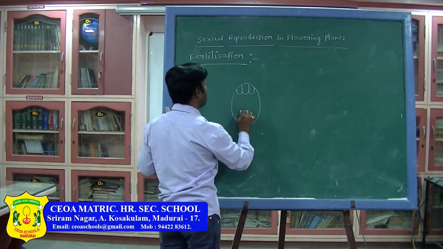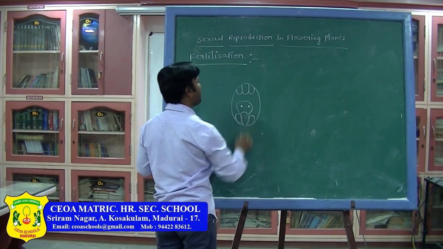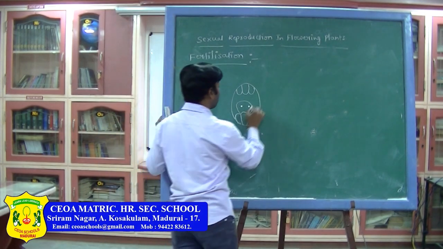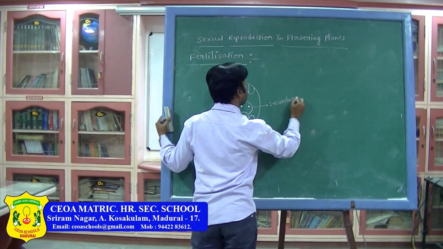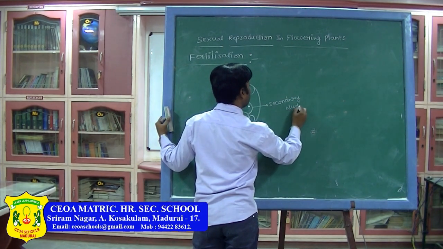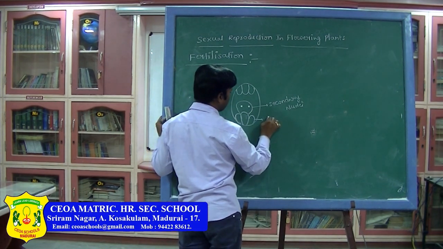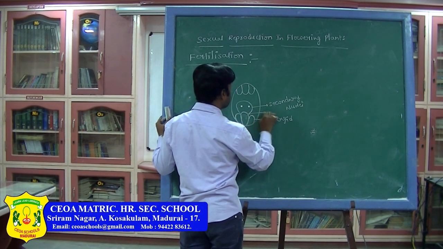Then in this area, what is present? Secondary nucleus or polar nuclei, or the central cell. Then this is the synergid. Next, this is the egg cell.